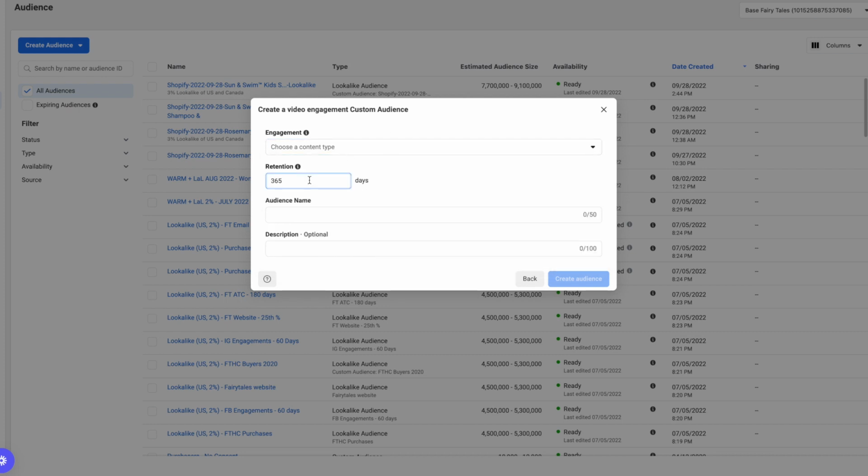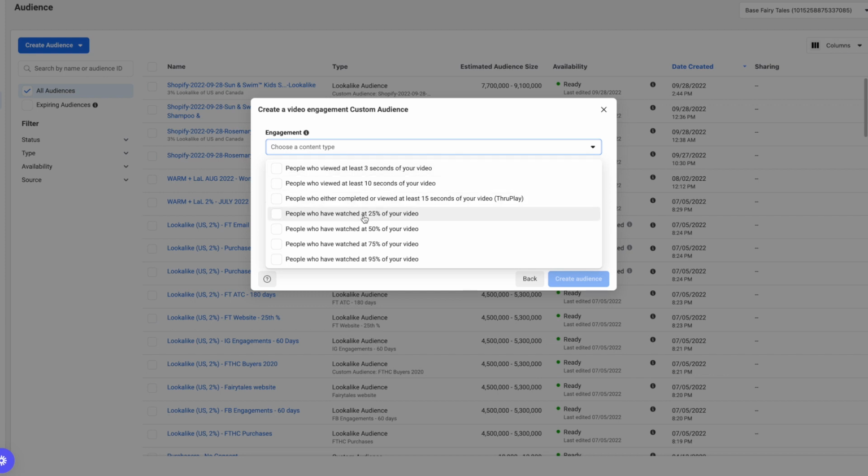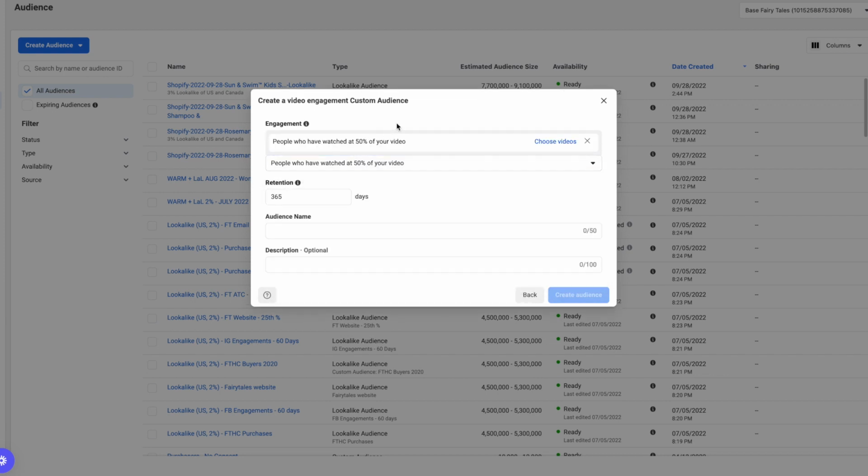I change this to about 60 or 90 days. And then once you do that, let me see if it'll give me the option. Yep, you can come in here, click choose videos, and then a list of your videos comes up. So you can choose one video or you can choose multiple or all of your videos. Whatever you think is going to work best.